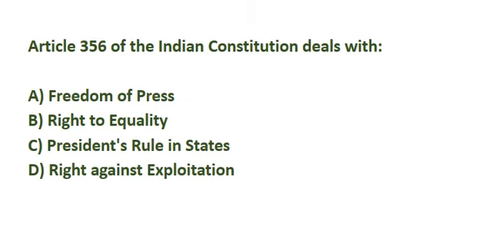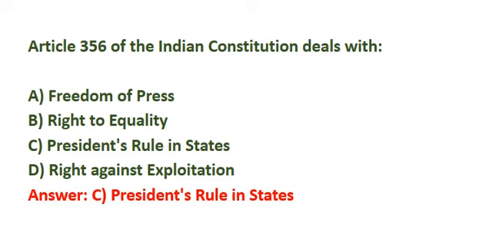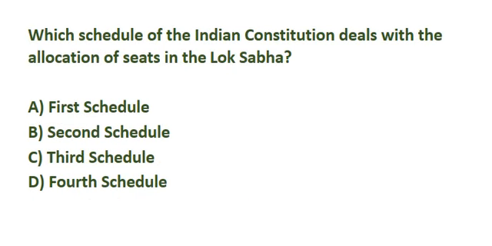Article 356 of the Indian Constitution deals with. Correct answer is option C, President's rule in states. Which schedule of the Indian Constitution deals with the allocation of seats in the Lok Sabha? Correct answer is option A, first schedule.